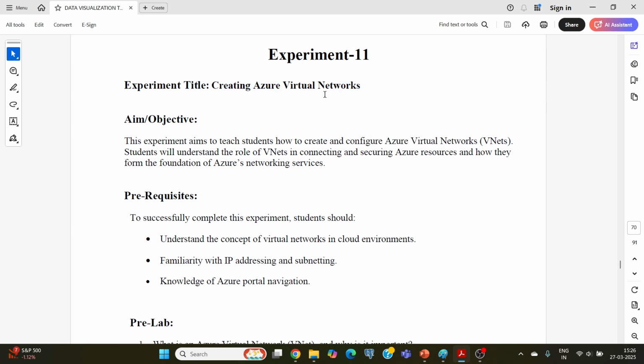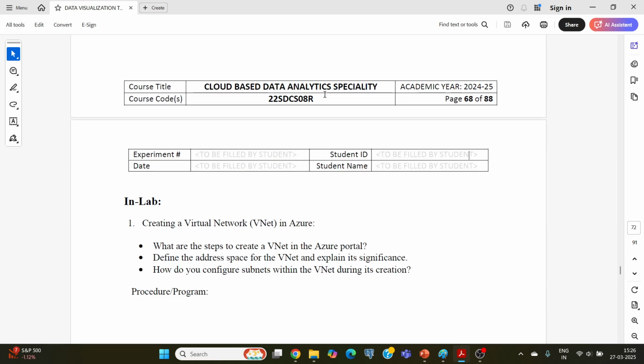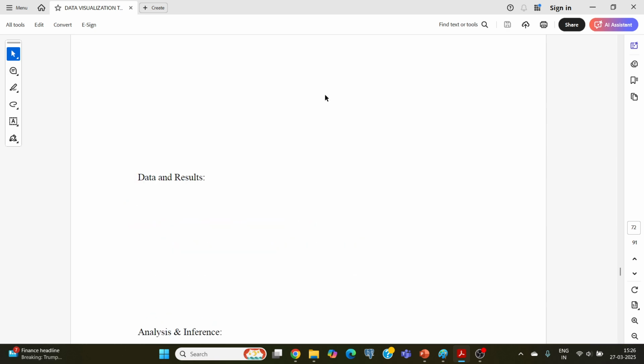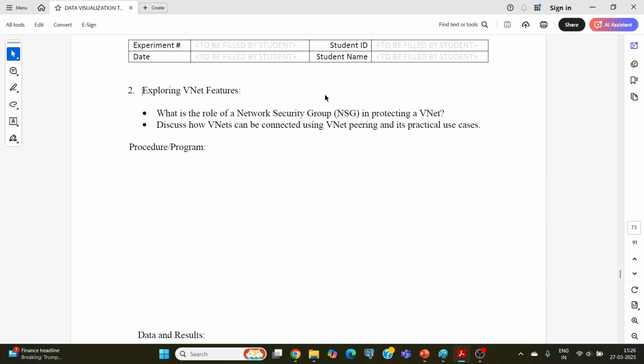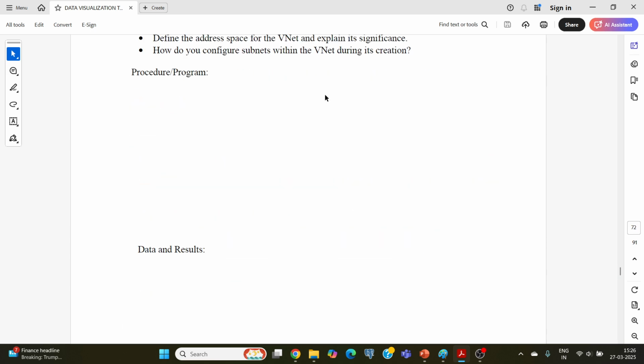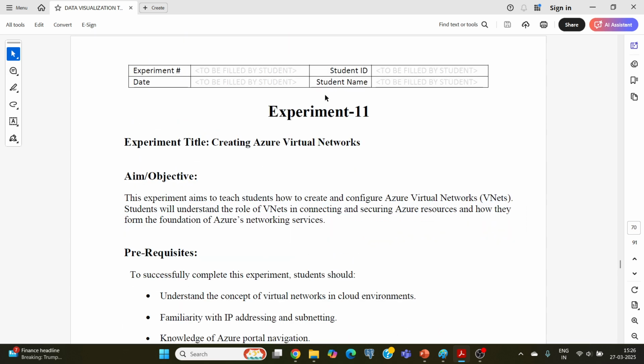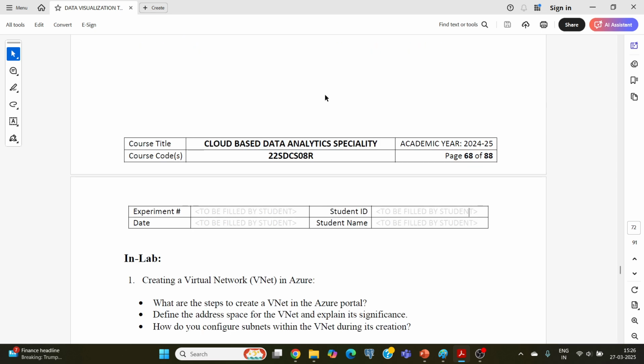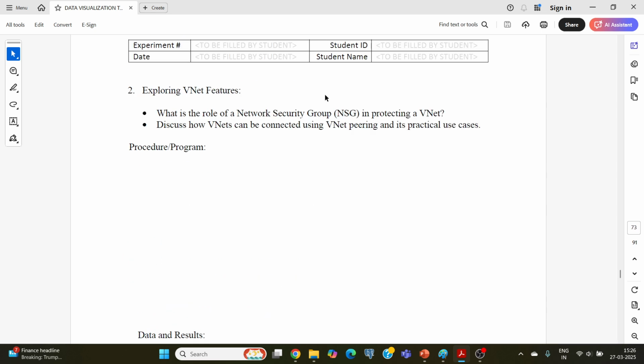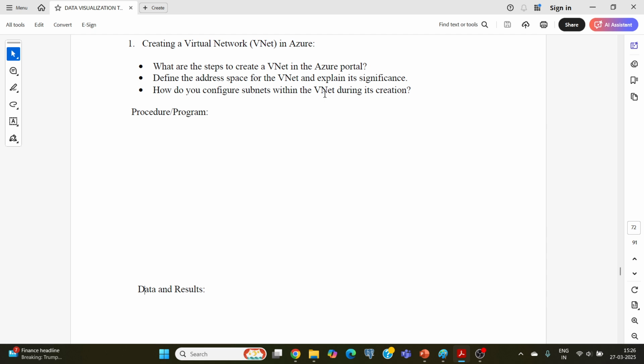So first of all, what is meant by a virtual network? We'll try to understand what is meant by a virtual network. This 11th experiment says that you have to create a virtual network, and the steps used to create a virtual network in the Azure portal, define the address space of the virtual network, and configure the subnets within the virtual network.